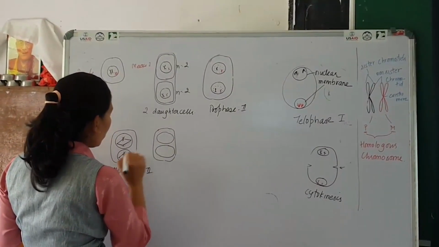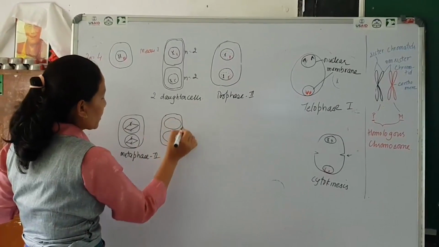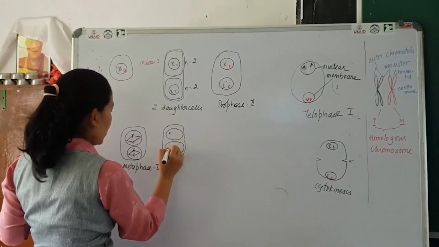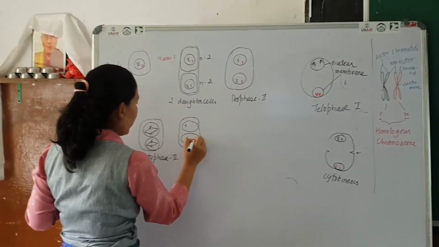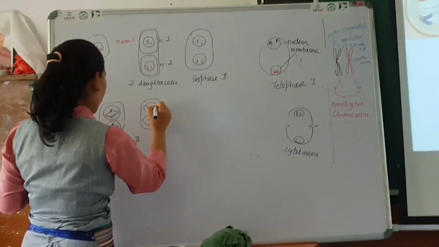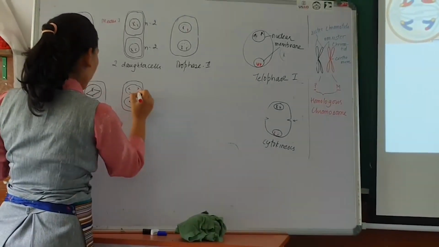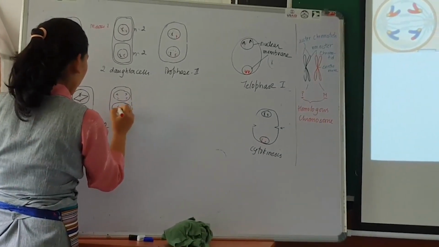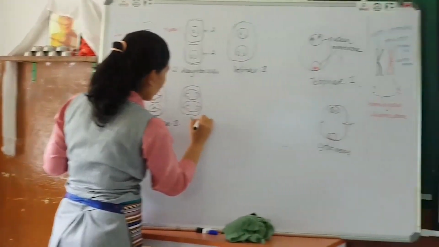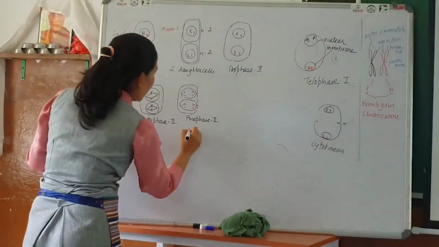During anaphase 2, it is the sister chromatids which separate at the centromere.